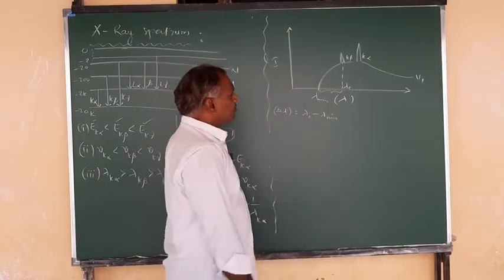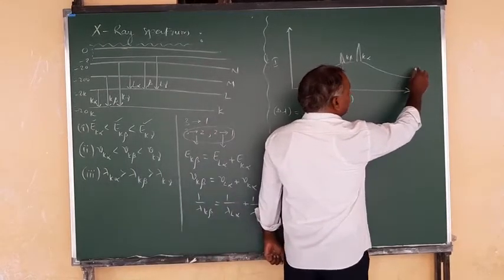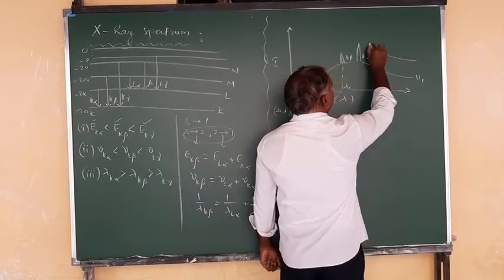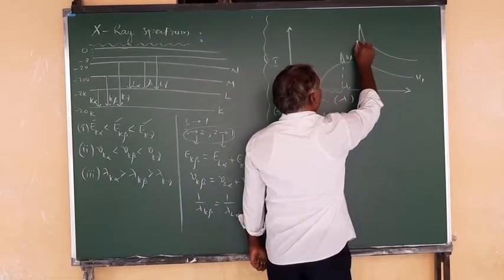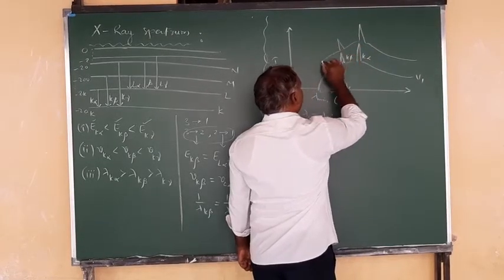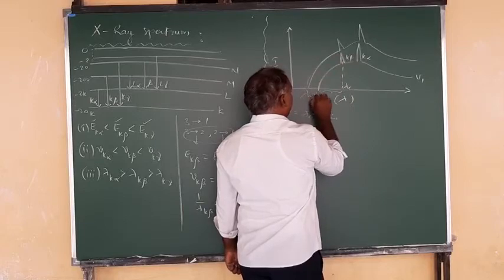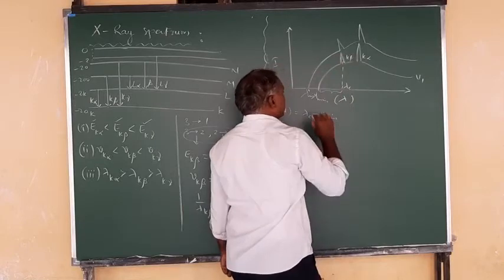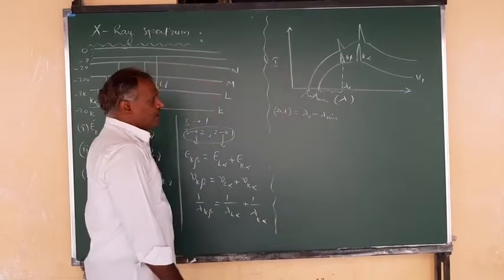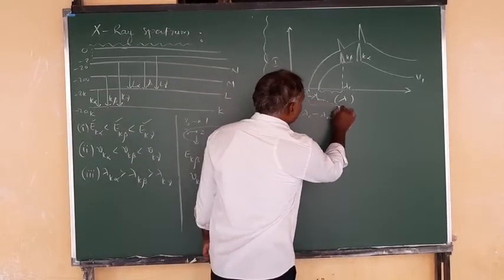Right? Now you increase this potential, so the accelerating potential increases. There you can observe that the peaks will be as they are, but this lambda minimum value will decrease. Let it be, I am representing lambda minimum dash. Now you see what the difference between these two is again.